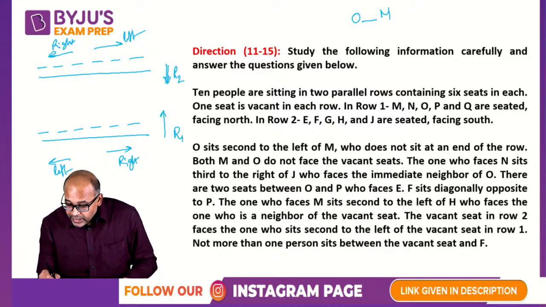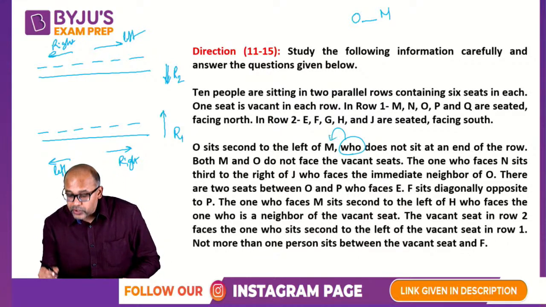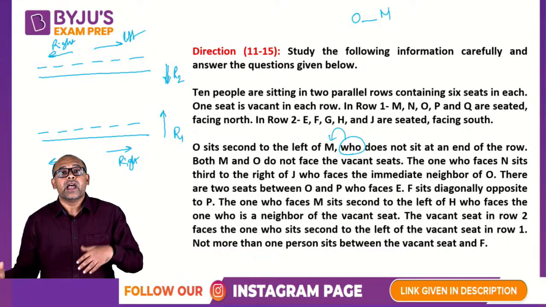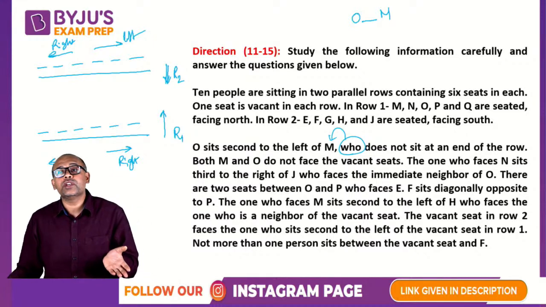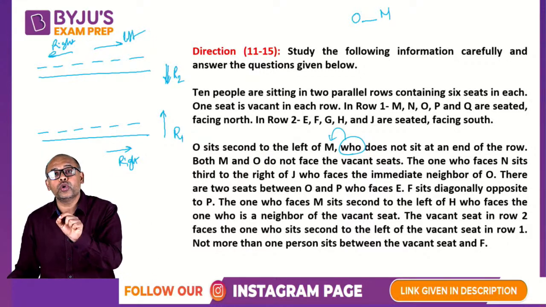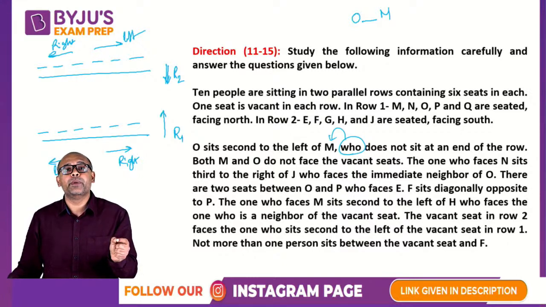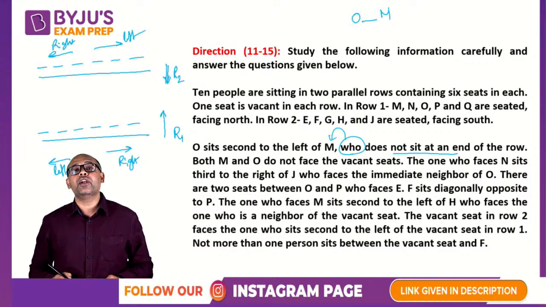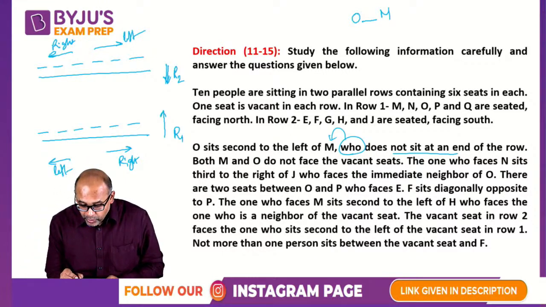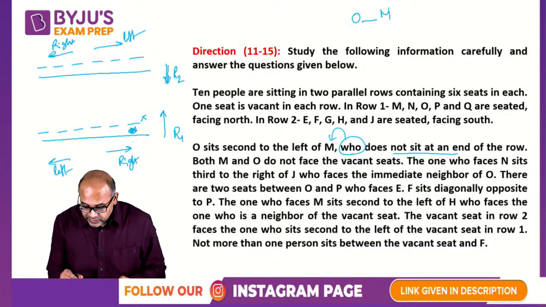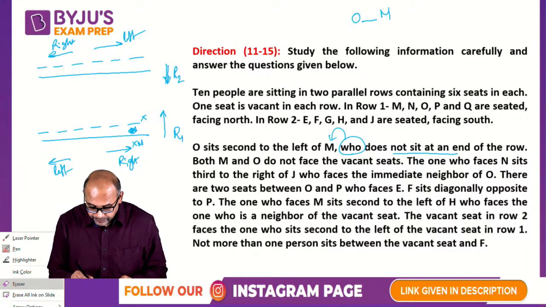Now, this who belongs to M. In such kind of a question, when the chain is continuing, like A is the brother of B, who is the cousin of C, when I say who, it refers to the immediately before person. So M does not sit at an end of the row. So the last point is not M. Keep that in mind. So last is not M.